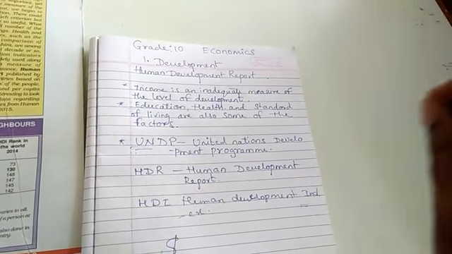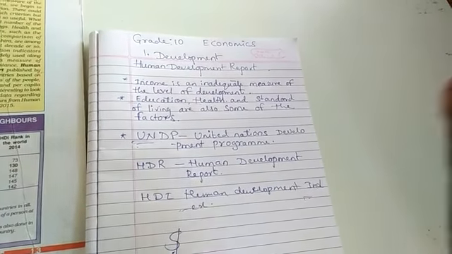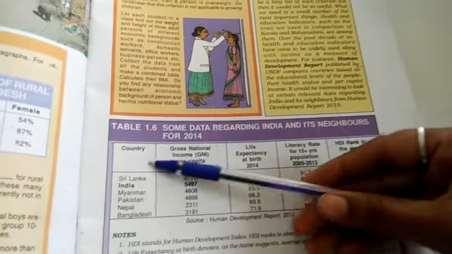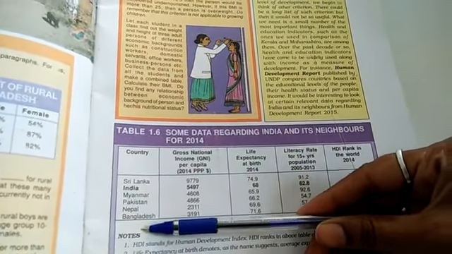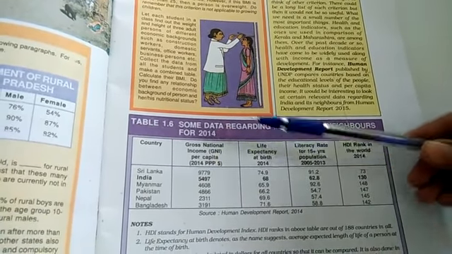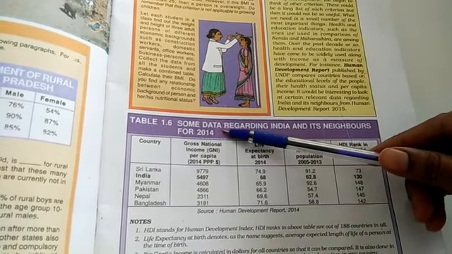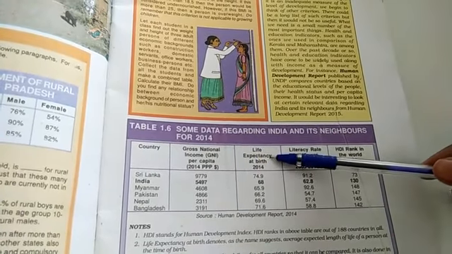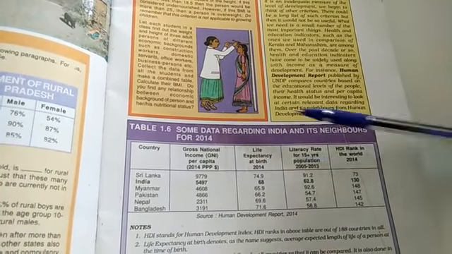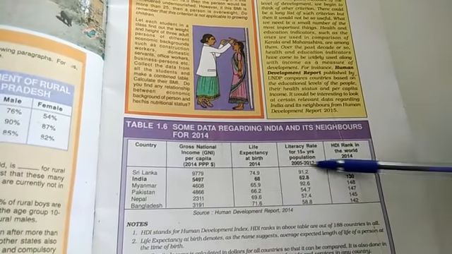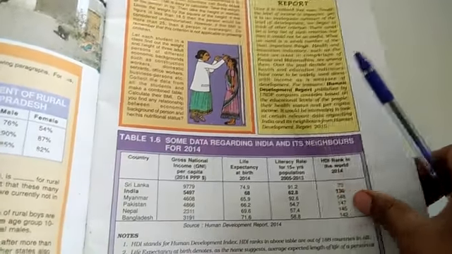So this Human Development Report is very important for making comparisons from one country to another country. Here one small data table is given in your textbook. It gives some neighboring countries of our country India, from a report prepared in 2014. Here they have given the gross national income, life expectancy, that is a birth rate, as well as the literacy rate. We have already discussed all these reports and how they are made.